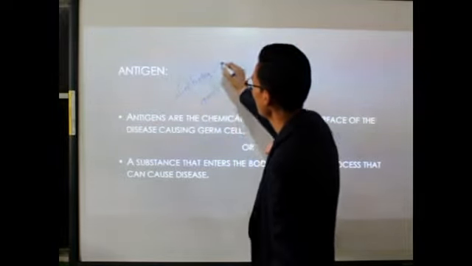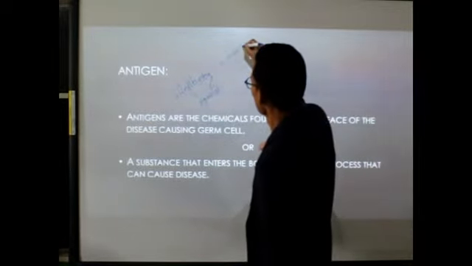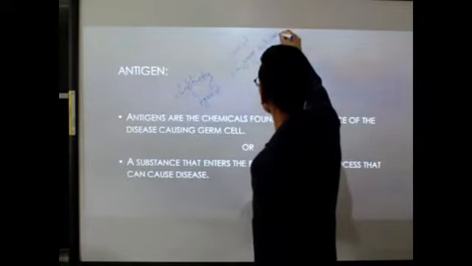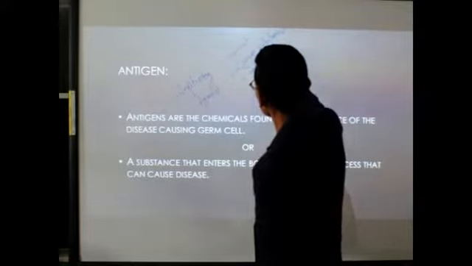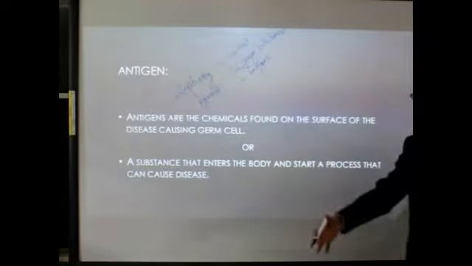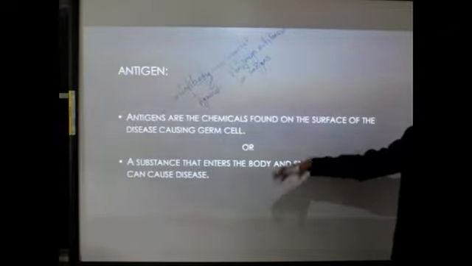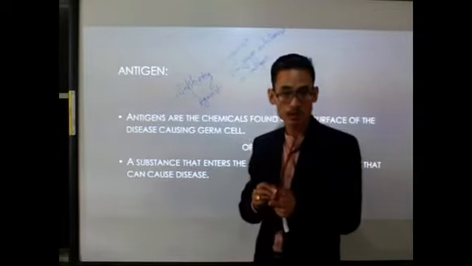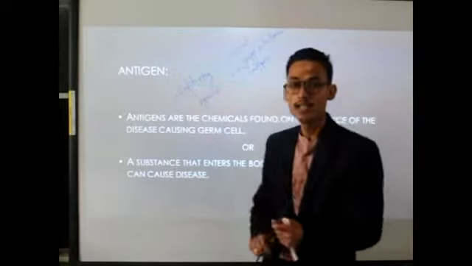against, and body means not our own body. What is against the foreign substances, or we can say antigens. Okay, so anti means against, and body means against the foreign substances like viruses, bacteria, or against the antigens. So whenever the antigens are introduced into our body in a natural way or in an artificial way, our body will produce the antibody. Clear?